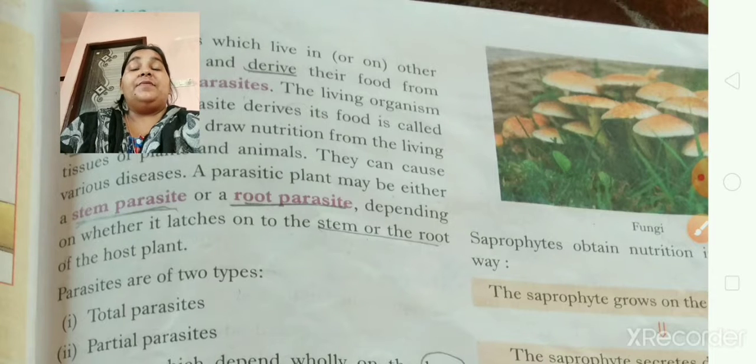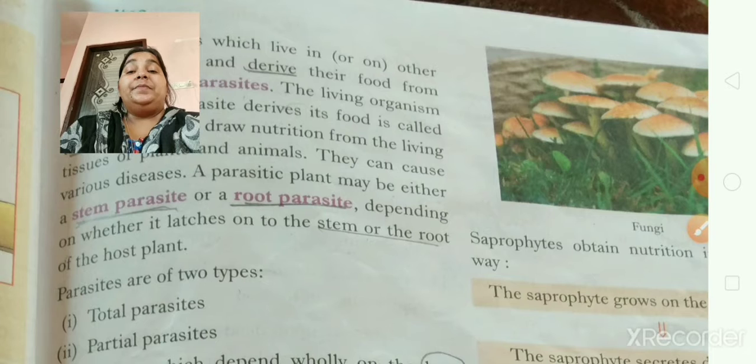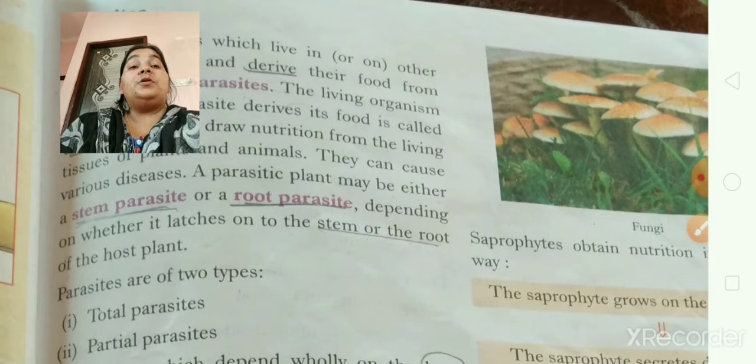They can cause various diseases. Now there is also one condition: the particular living organism from which parasites derive their food is called the host. This is important. They can draw their food from the living tissues of plants and animals too, but this may cause some severe diseases that are harmful for us.